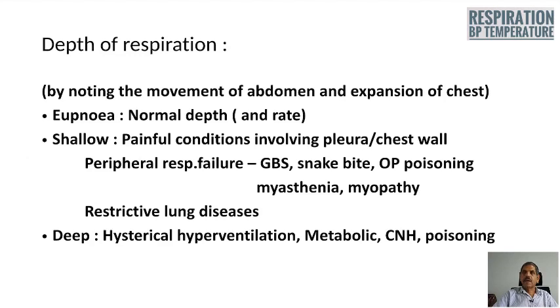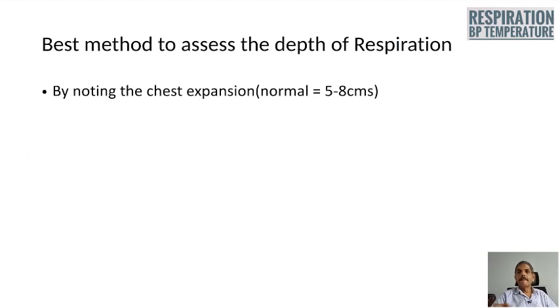Regular rapid breathing also can be there when there is a brainstem disease producing what is called central neurogenic hyperventilation. Deep respiration sometimes can be seen in poisoning like salicylate poisoning. The best method to assess the depth of respiration, as we have already mentioned, is by noting the chest expansion, and it is 5 to 8 centimeters.